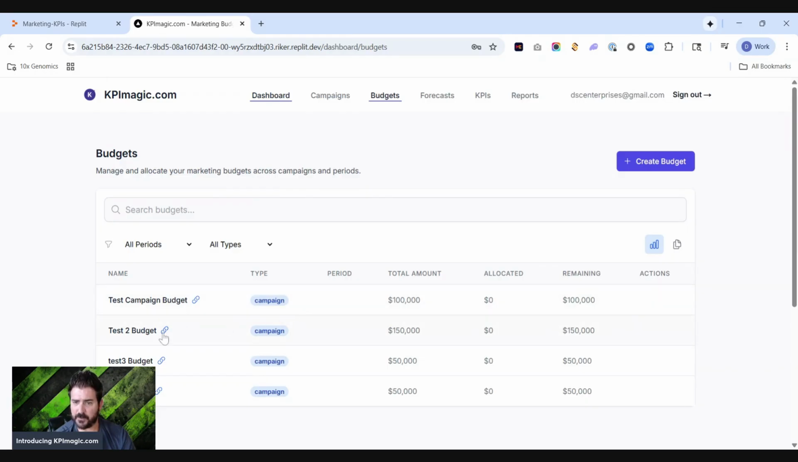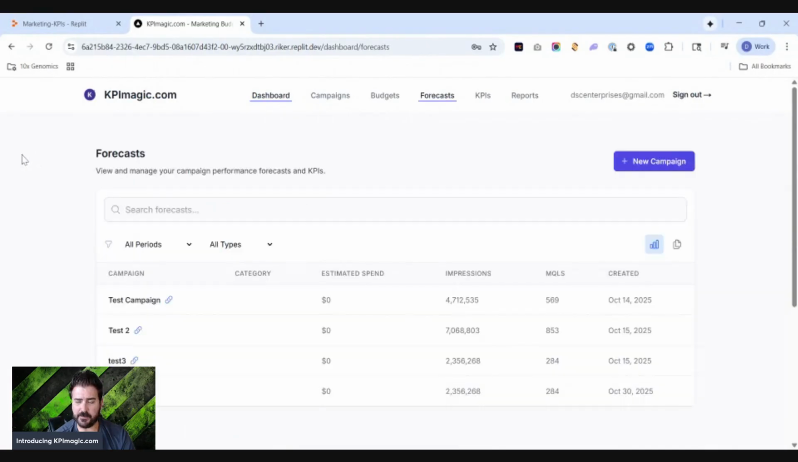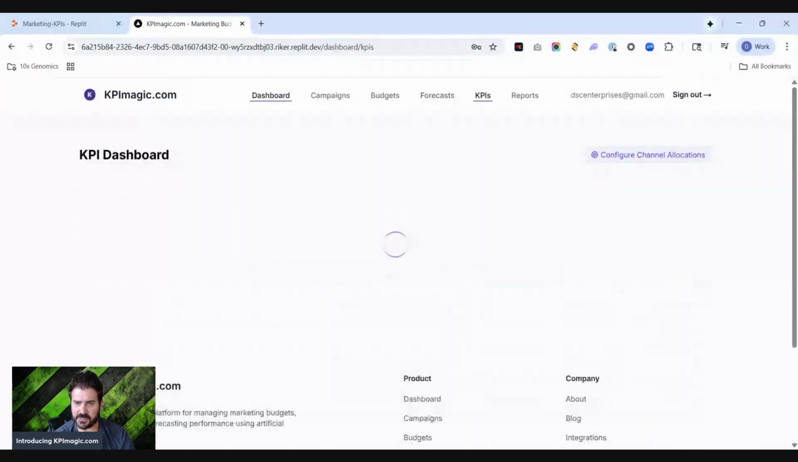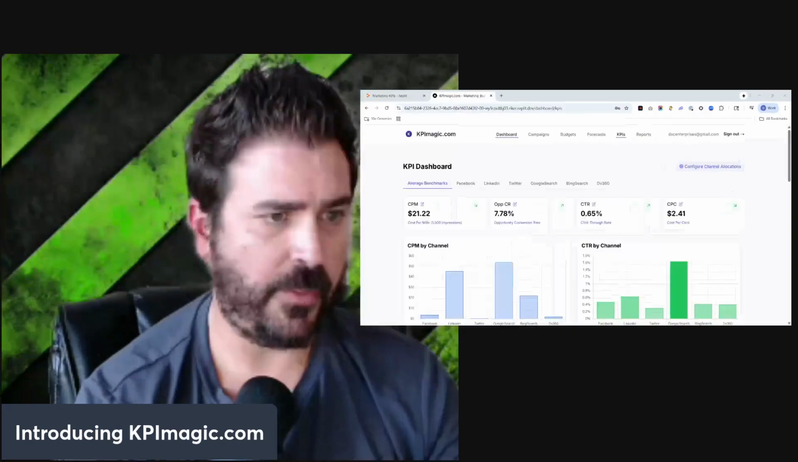So you can look at the budgets, and you can go into that budget relevant to that specific campaign. Same with the forecast, same thing, right? You go into each of the forecasts, you could go back into each campaign. And then on the KPIs side, this is where you actually set the metrics in terms of what you want to track, how you want to track it, and all that kind of fun stuff.